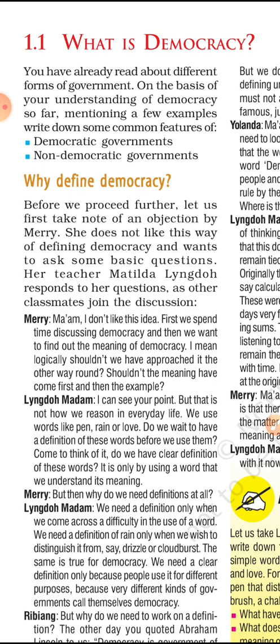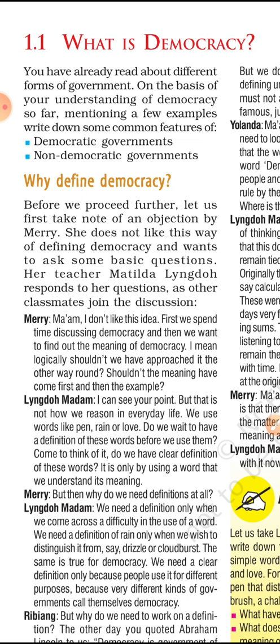So you have already read about the different forms of government. On the basis of your understanding of democracy so far, mentioning a few examples, write down some common features of democratic governments and non-democratic governments. Generally this question, these terms, you will experience in the chapter, and you must know what is a democratic government and what is a non-democratic government. Non-democratic means which are not democratic governments. So let's begin. Why define democracy? Meaning, as I told you, what is the need of a definition of democracy?